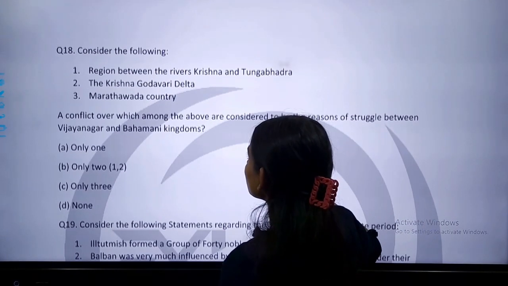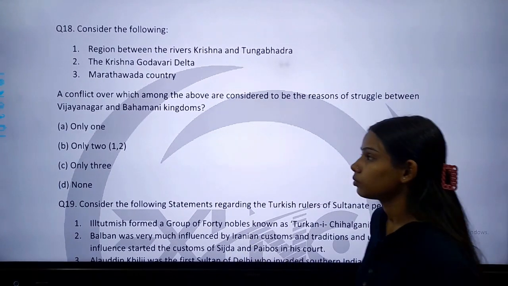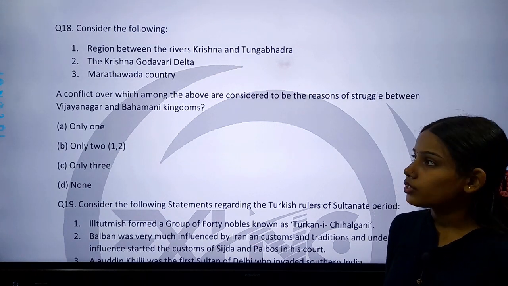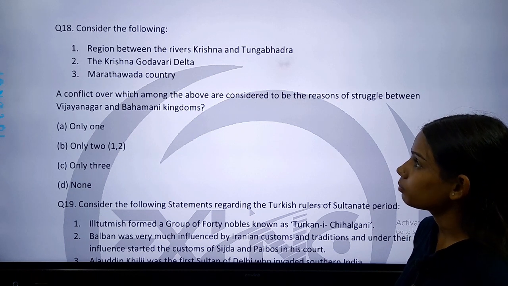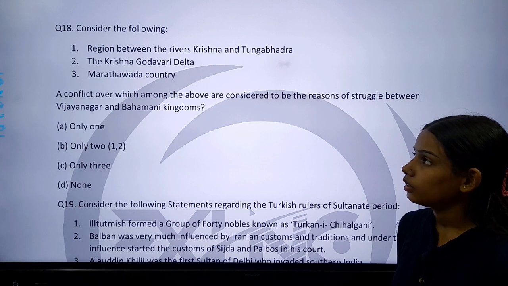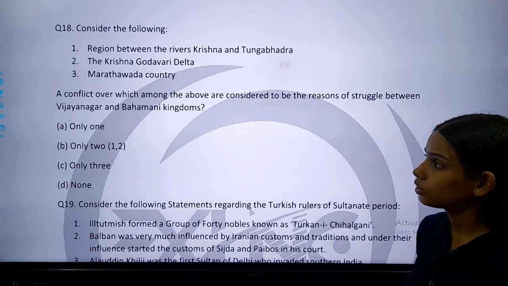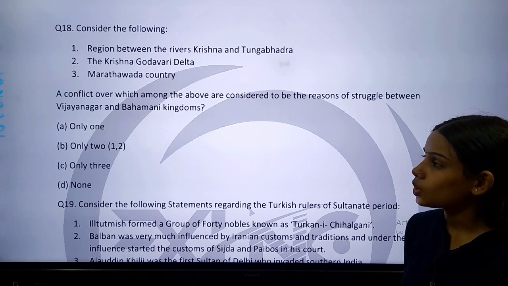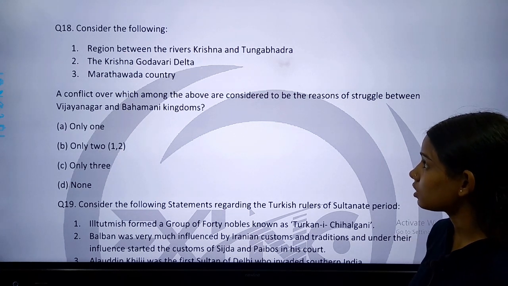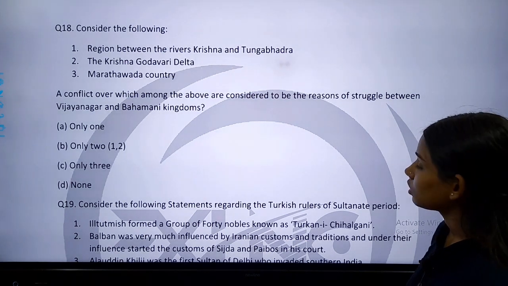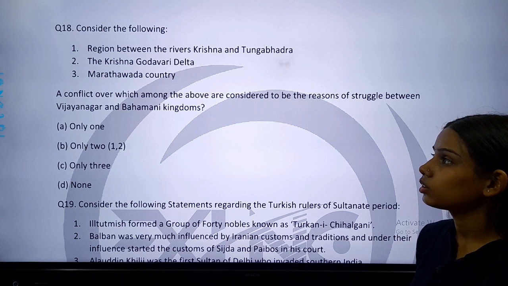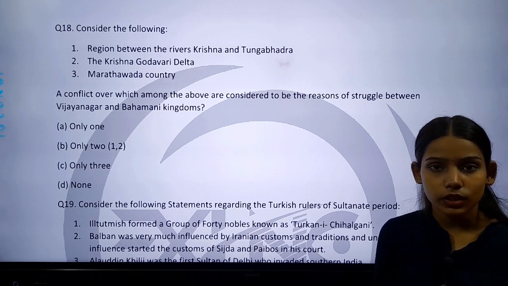So this is our next question, question number 18. Question number 18 is, consider the following. The first is, the region between the rivers Krishna and Tungabhadra. Second is the Krishna Godavari Delta. 3. Marathwada country. A conflict over which among the following is considered to be the reason of a struggle between the Vijayanagar and Bahmani kingdoms. I hope you have understood this question.